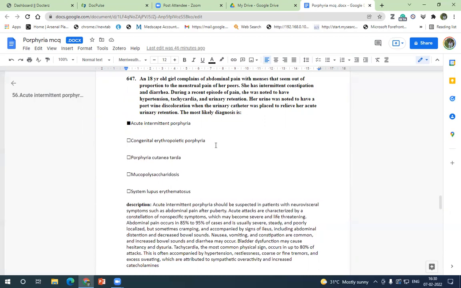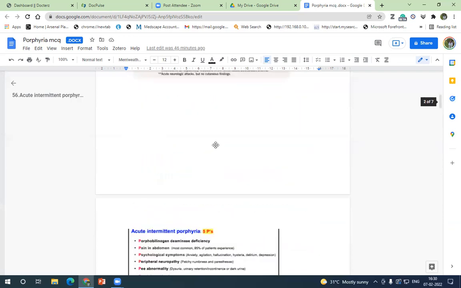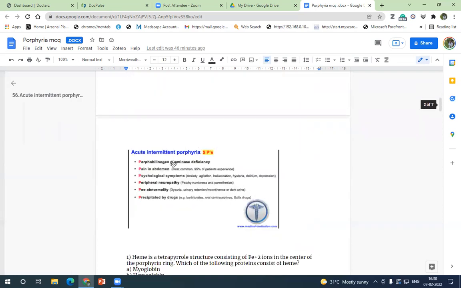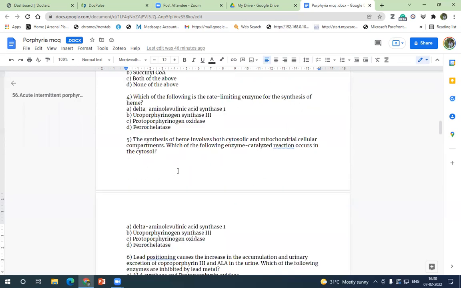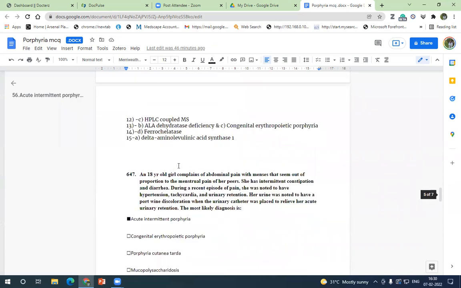So post-pubertal, I told you not just 5 P's, it can be 6 P's. One is porphobilinogen deaminase, pain in the abdomen, psychological symptoms, peripheral neuropathy. The P abnormality is urine turning dark, or port wine color, and it is precipitated by drugs and post-pubertal status. Drugs are OCPs. Okay, we'll have the next question similarly.